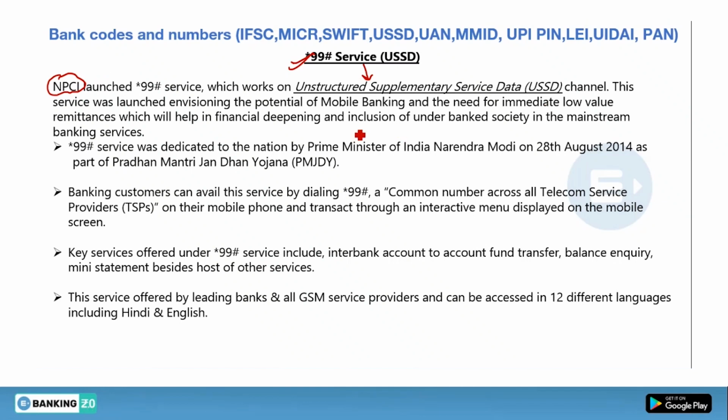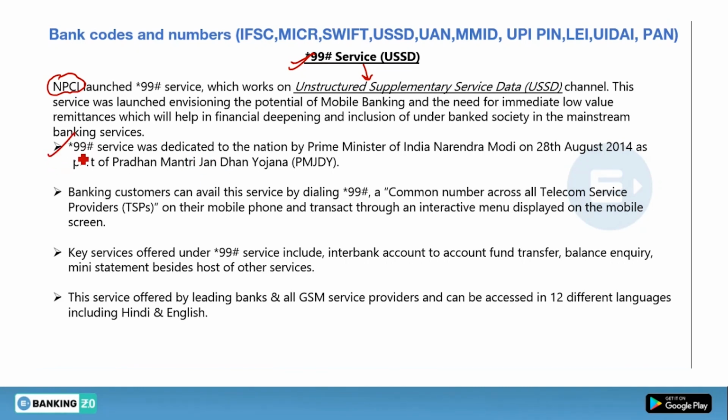Okay, this service was launched envisioning the potential of mobile banking and the need for immediate low value remittance, which will help in financial deepening and inclusion of the under-banked society in the mainstream banking services. So basically it is used to improve financial inclusion or to provide financial services to each and every section of the society. Okay, and it is very low cost.